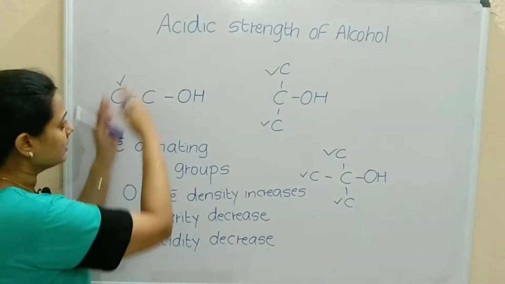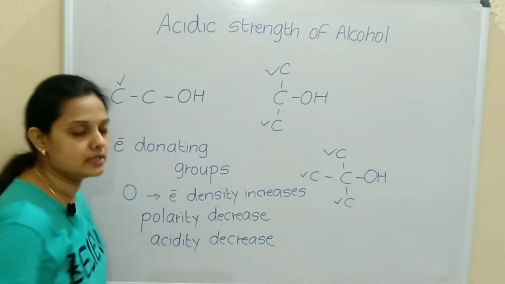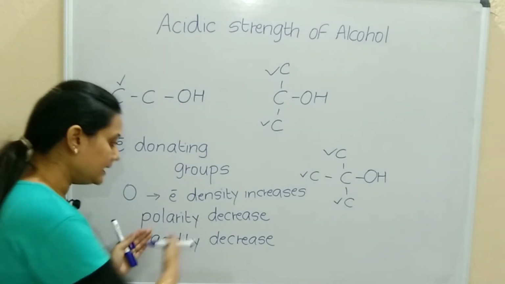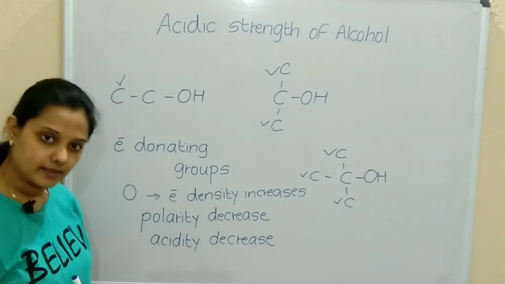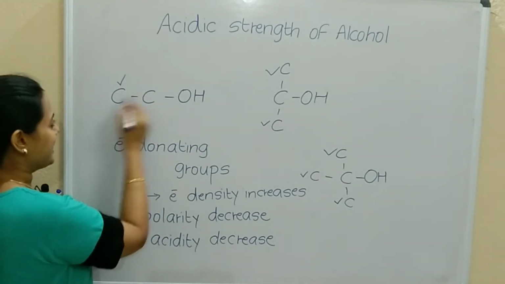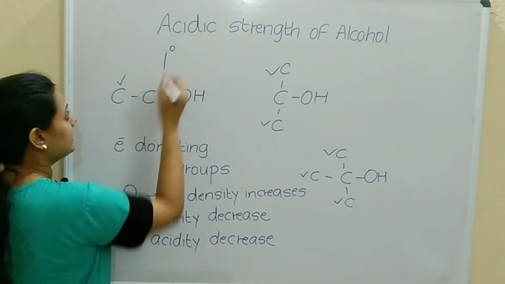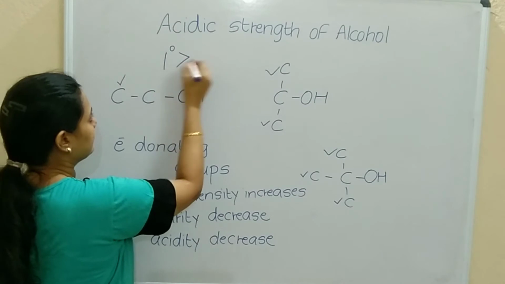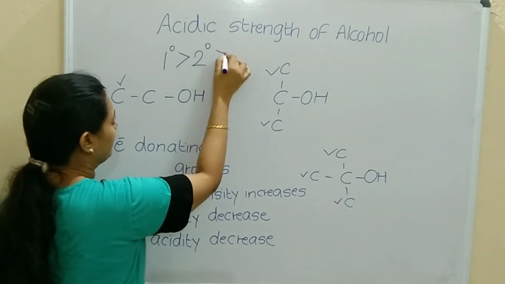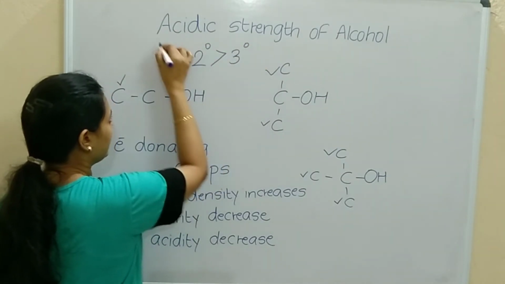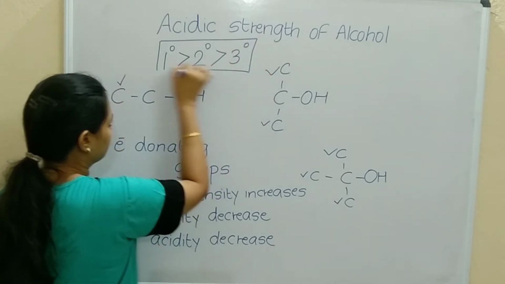Correct? So the more the electrons on oxygen, the more the polarity decreases. Therefore, primary alcohols are more acidic than secondary alcohols, than tertiary alcohols.